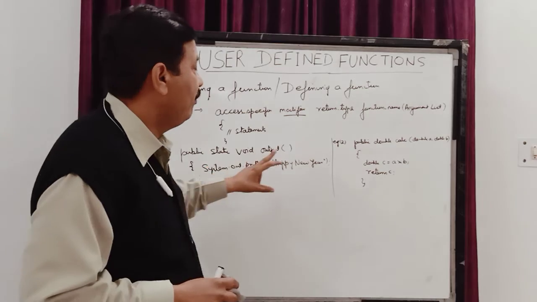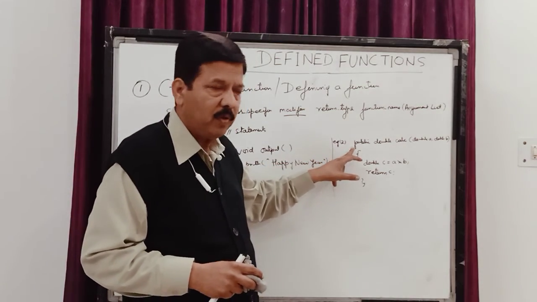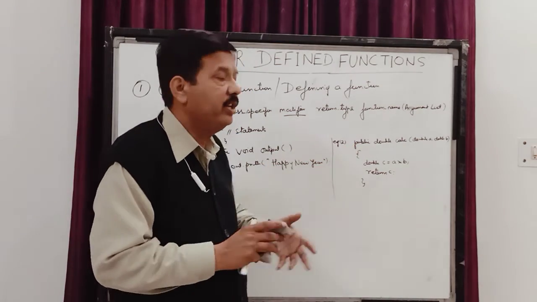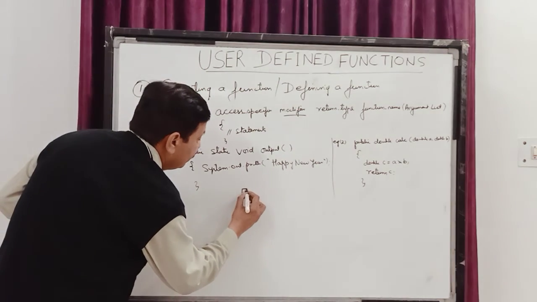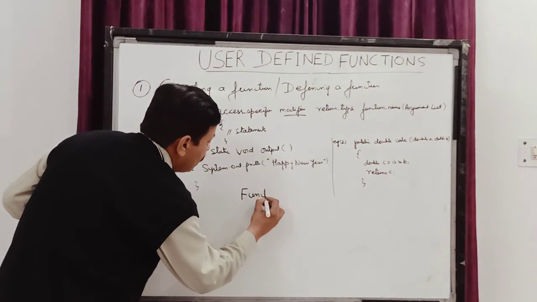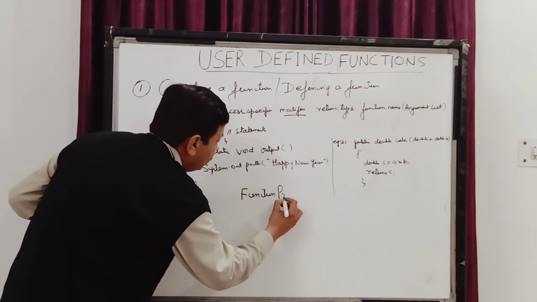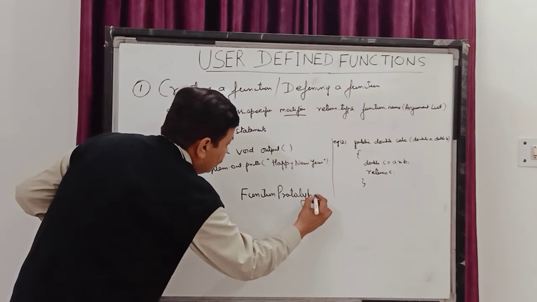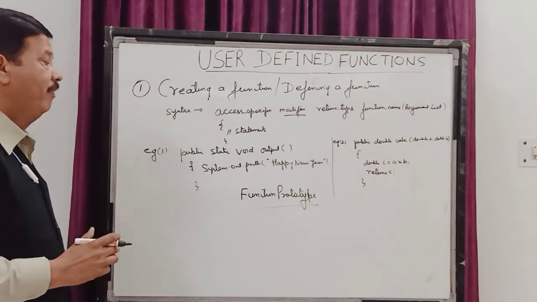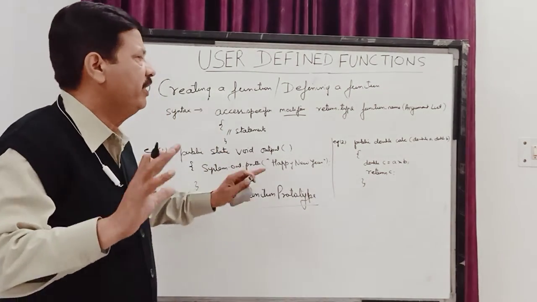Then children, the first statement which you have written in the function definition is called the function prototype. This is very important. Function prototype. So you say that your function has two parts.